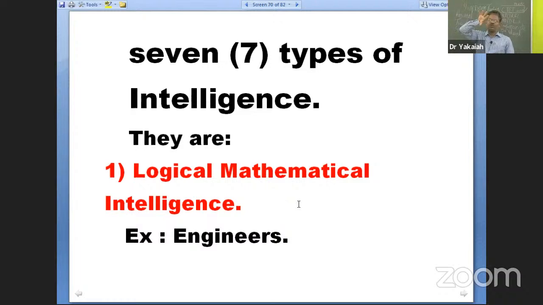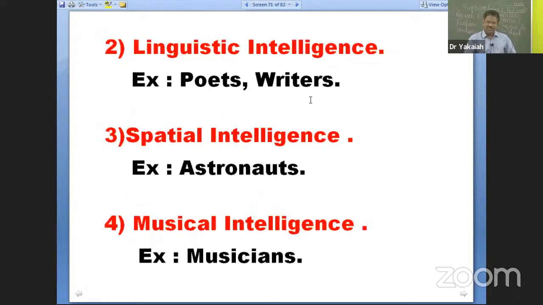How do you remember? Simply see, basic: concrete, abstract, social intelligence you do remember. Within this you have logical, mathematical. Abstract intelligence includes logical, mathematical intelligence, for example, engineers. Then linguistic intelligence, ability to write good poetry, prose, novel, article, or story, dialogues, all this. Yes, this is one type of intelligence known as linguistic intelligence.